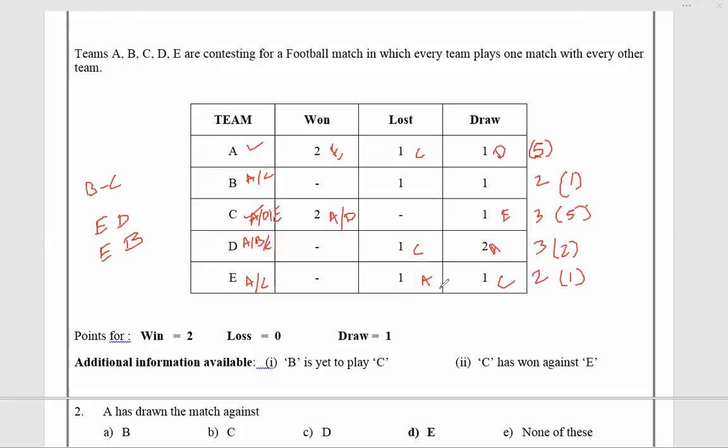One draw against A. E lost against A, drew against C. D played with A, B, and C, lost against C. So draws against A and B. C: win against A and D, draw with E, no loss yet. A and B drew against D.